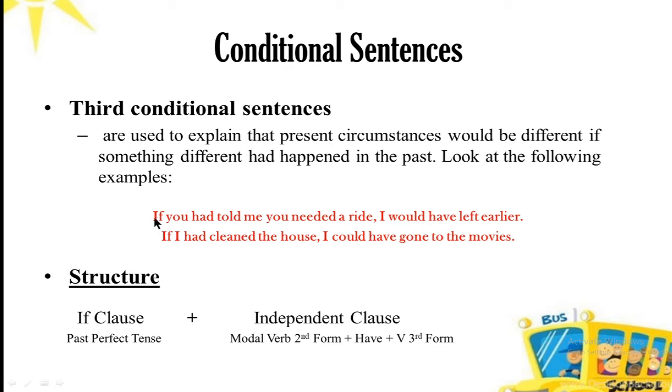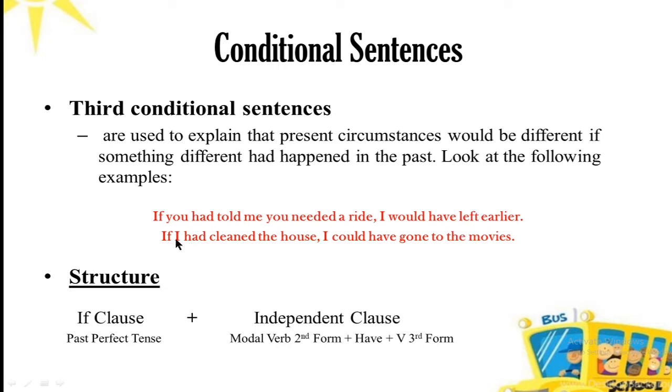If we go to the examples again: if you had told me you needed a ride, that is past perfect tense, I would, the modal auxiliary past form, have, we have used have, left, the third form of leave is left.